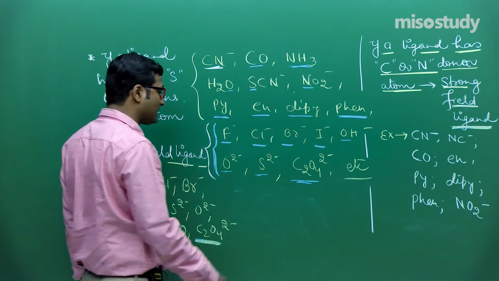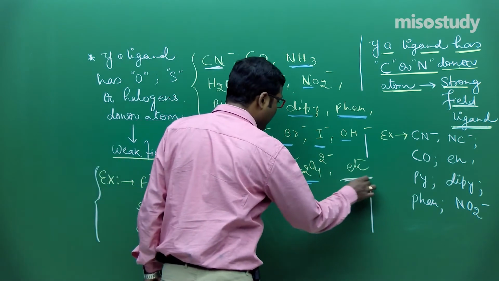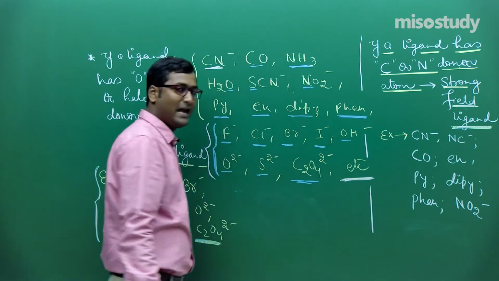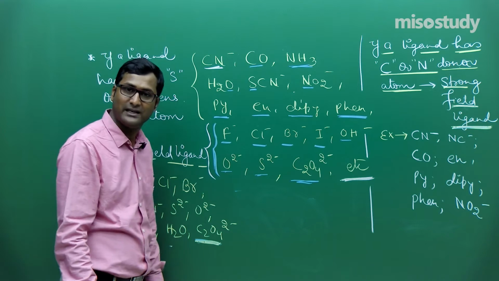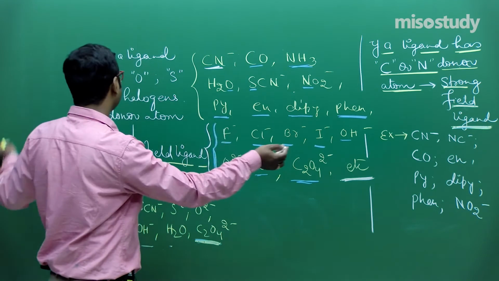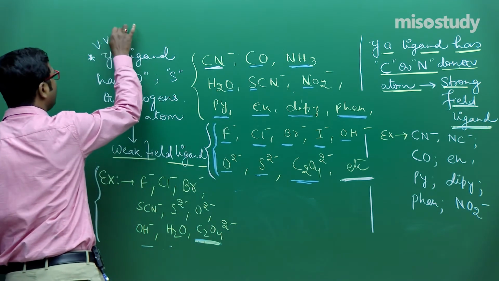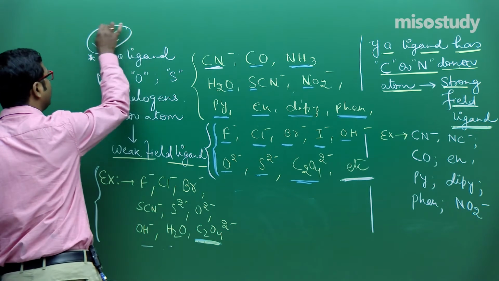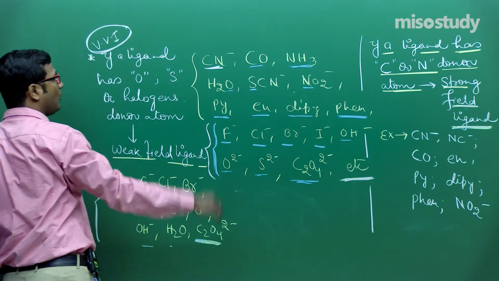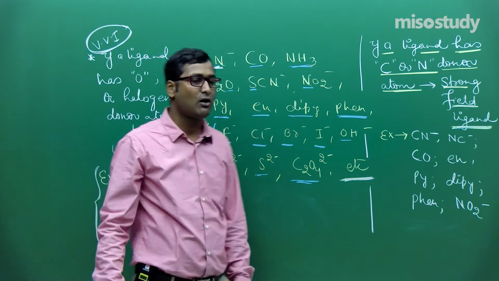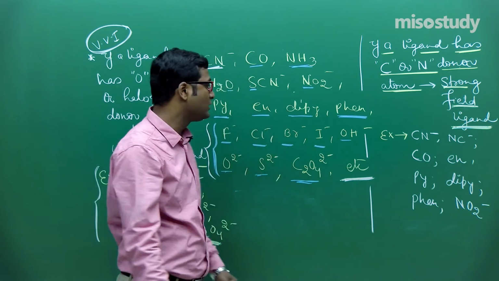I will discuss it later, because we will discuss CFSE in CFT, crystal field theory. Is it clear to you? So this is one of the important topics related to coordination compounds: how to find which one is a strong field ligand and which one is a weak field ligand.